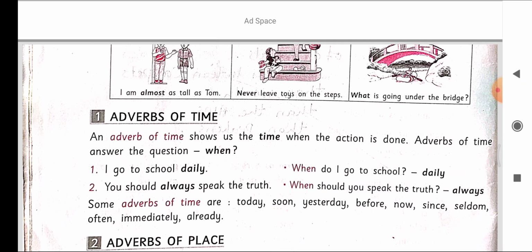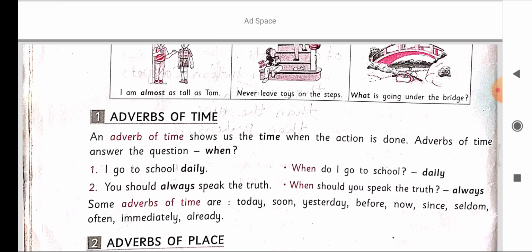Adverbs of time show us the time when the action is done. Adverbs of time answer the question when. I go to school daily. When do I go to school? The answer is daily, so the adverb of time is daily. Second one, you should always speak the truth. When should you speak the truth? Always. So the adverb of time is always.